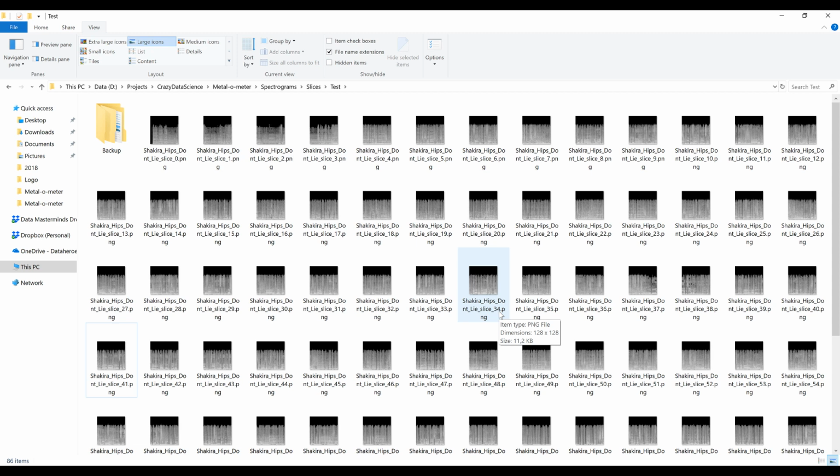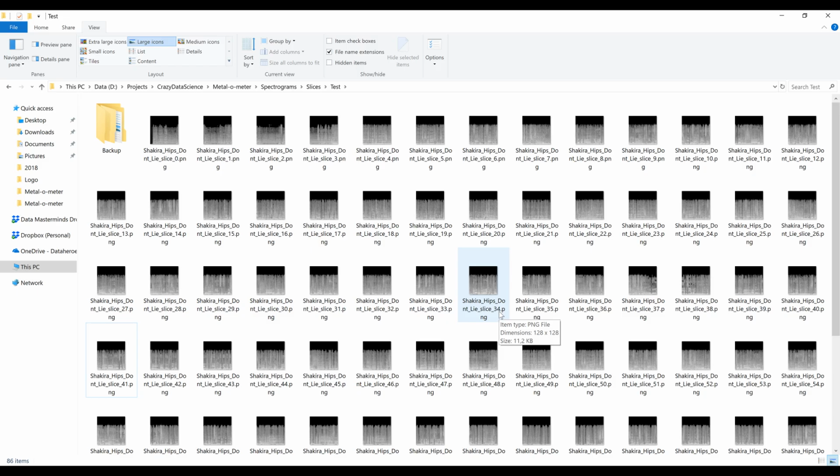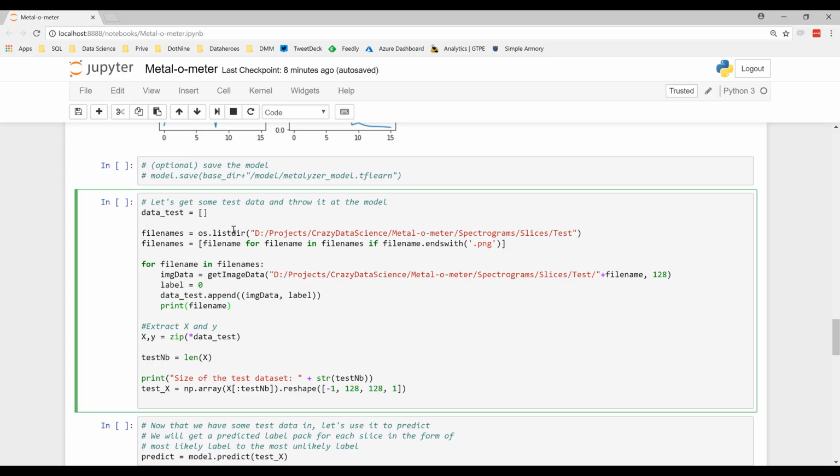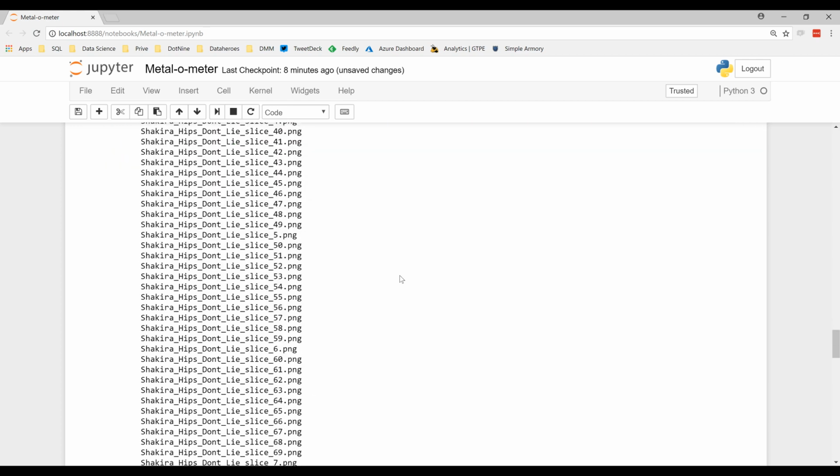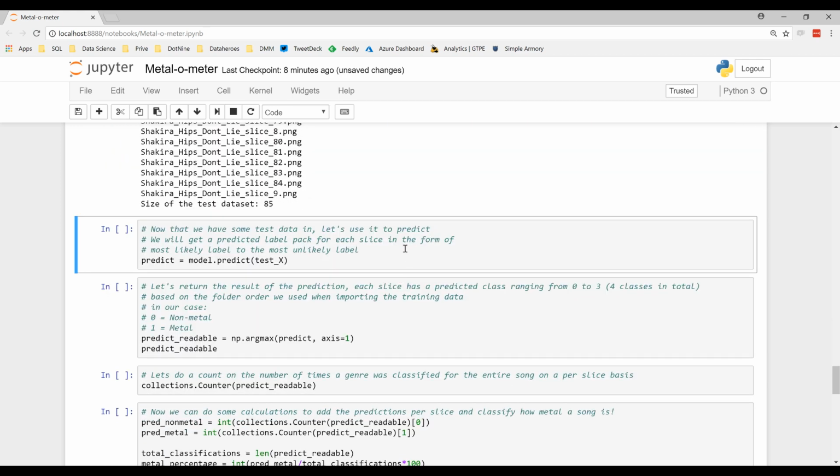Now, I've already prepared some spectrogram slices of a song, which happens to be Shakira's Hips Don't Lie. That's definitely not metal, but let's see what our model thinks. So I'm going back to my Jupyter notebook and loading in all those slices of Shakira's Hips Don't Lie. There you go, all the slices are inside the data frame right now.